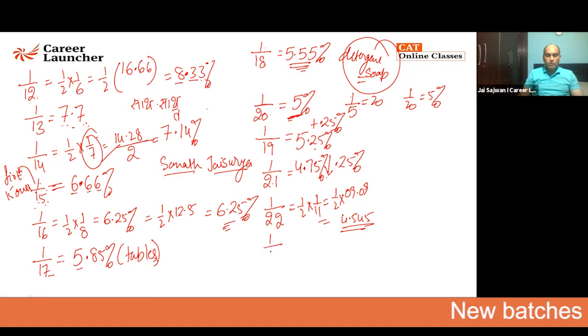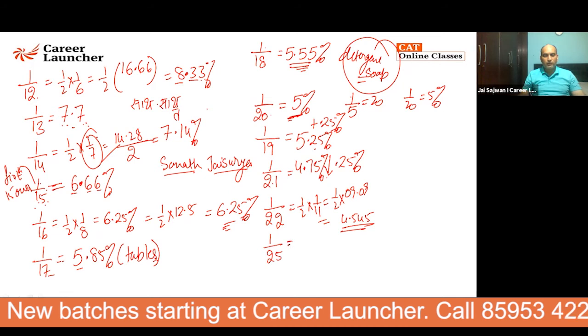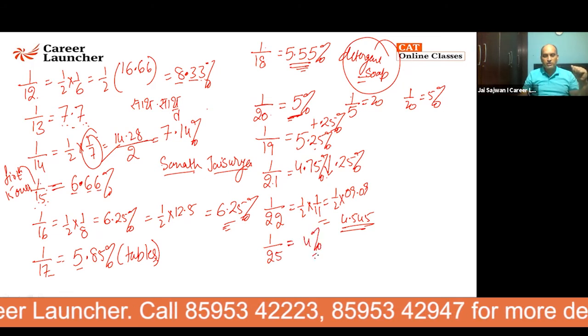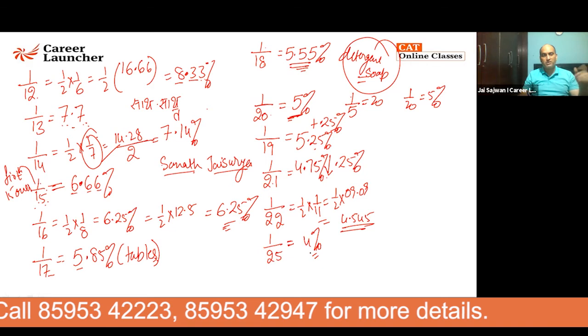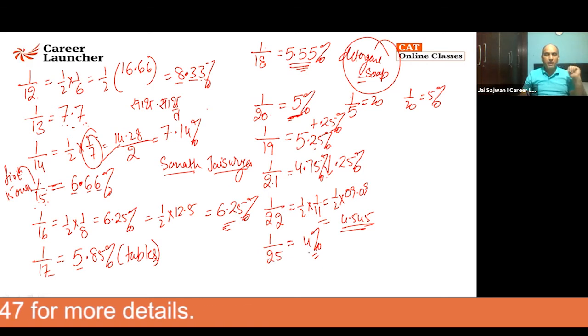Now, let's come to the next one. That is 1 by 25. This time, Samakshi called up on her birthday, and 25 is such a beautiful number that I can easily do the calculation. And I know 1 by 4 is 25%. That's why 1 by 25 will come out to be 4%. The same thing happened this time. Vrinda said, I am not coming.